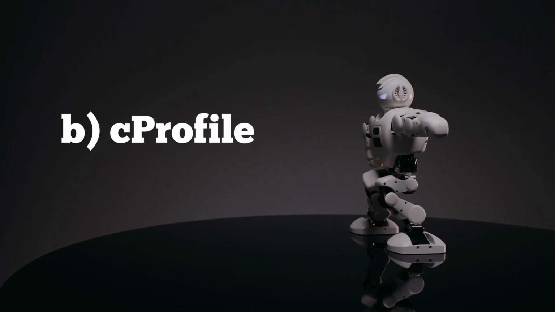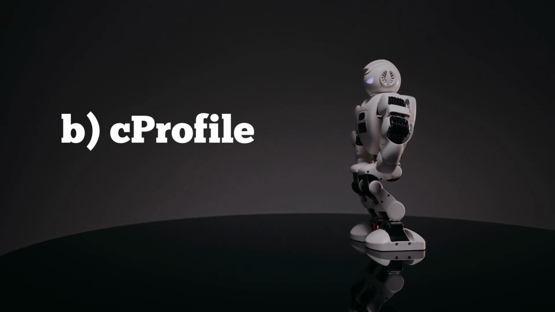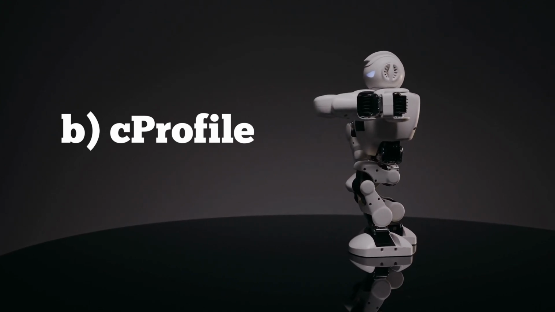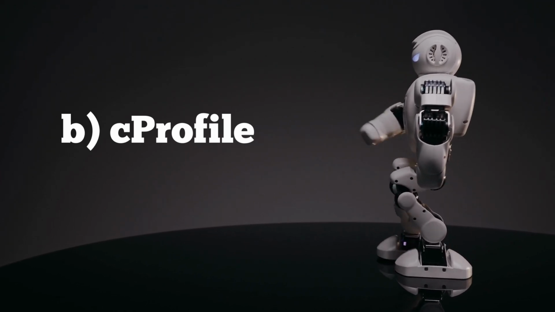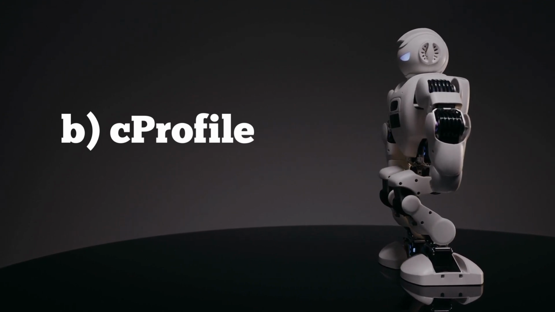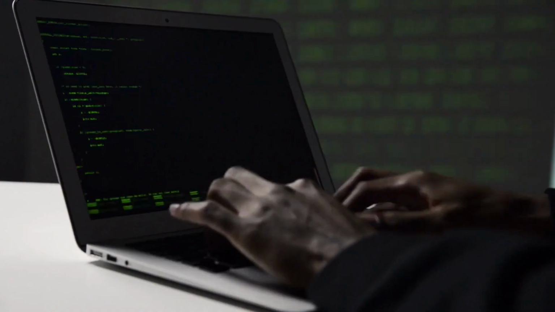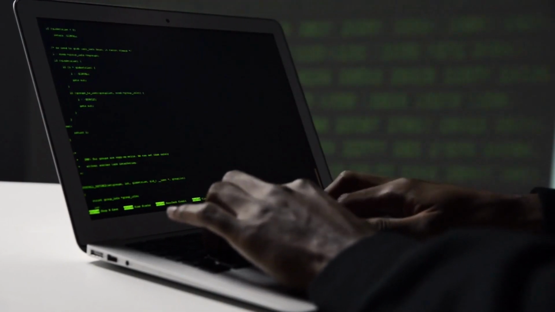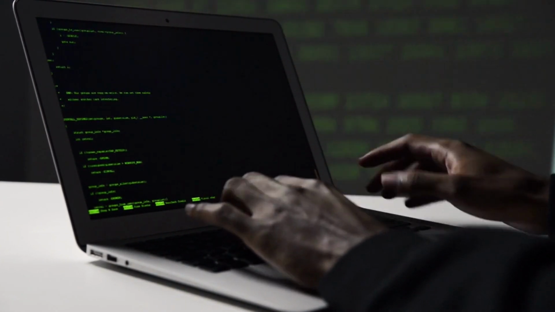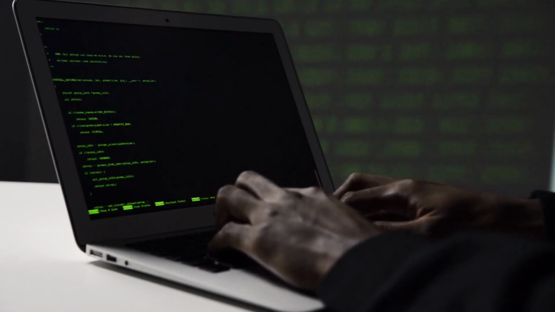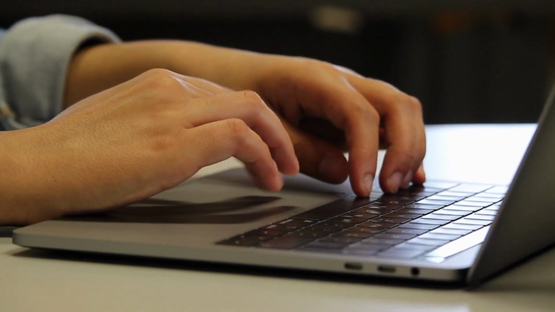cProfile is a Python module used for profiling code, which means analyzing the execution time of different functions and identifying areas that consume the most resources. It provides detailed information about the time taken by each function, helping developers optimize their code by focusing on the critical sections. Both timeit and cProfile are valuable tools in performance optimization as they help developers understand where their code is spending the most time and resources, enabling them to make informed decisions on how to improve its efficiency.